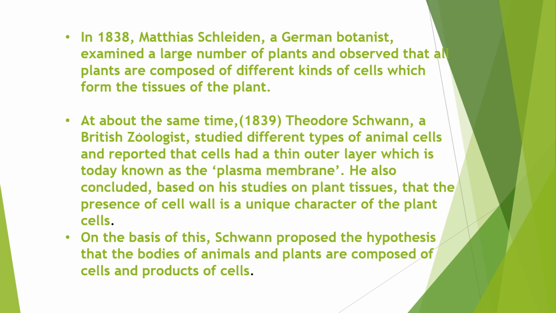But the problem is that Schleiden and Schwann belonged to different places, but they stated the same thing, and they were unable to find out how new cells were arising. They used to believe the theory of abiogenesis, that is, all living organisms arise from non-living things, somewhat like that. So at that time, a scientist came.